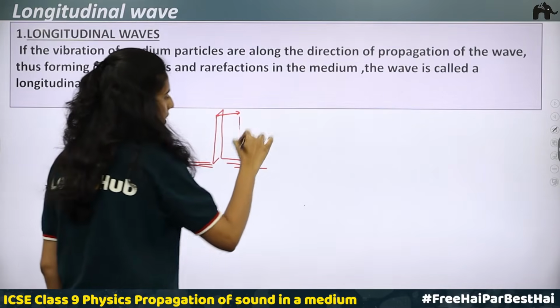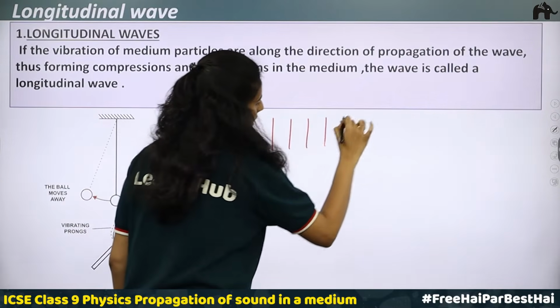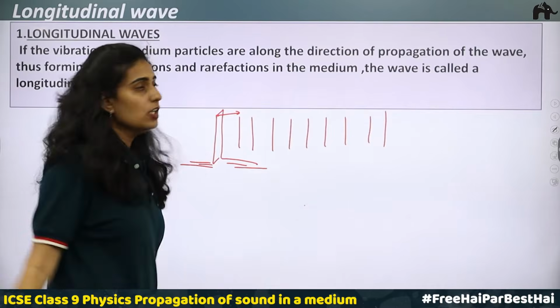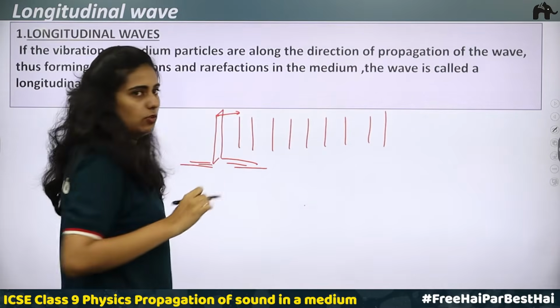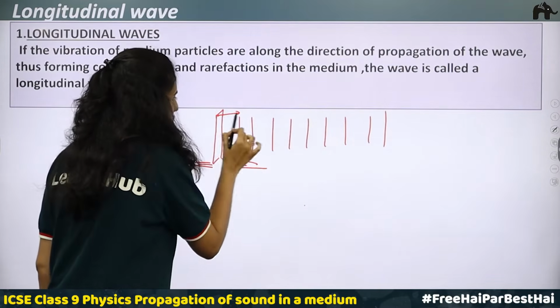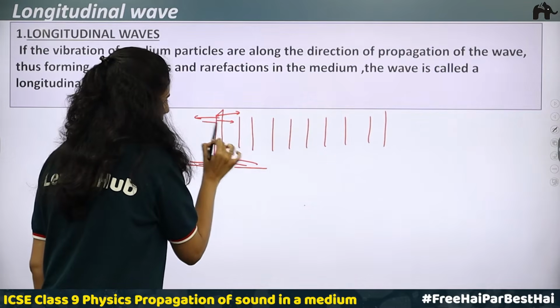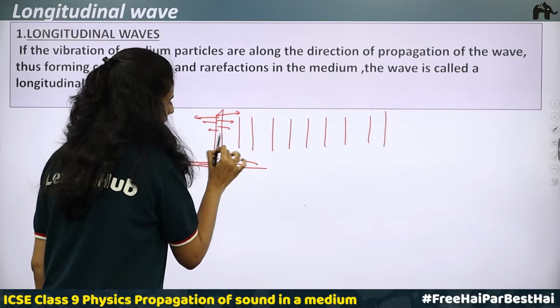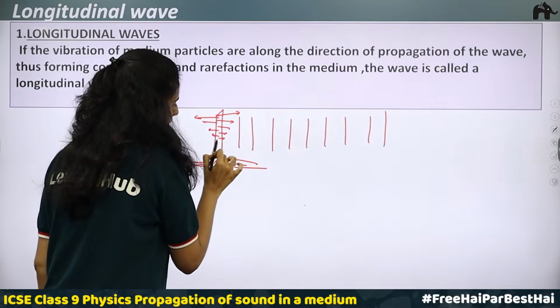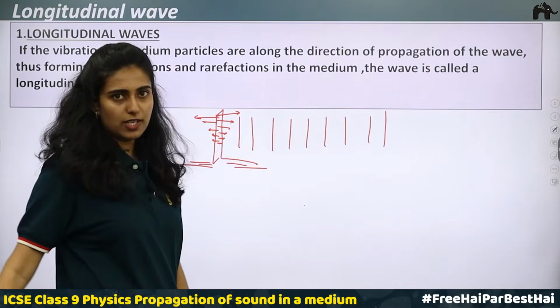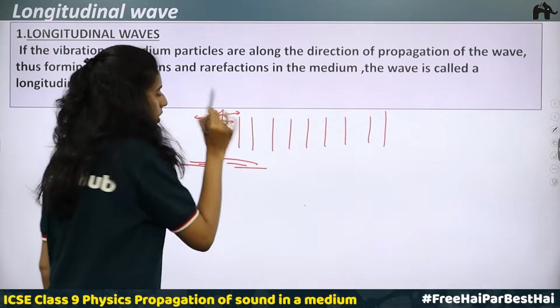Here you can see there is air. When you pull it to one side, what happens? You will be able to see that first it moves to this side, then to this side, right, left, right, left, and then finally comes to rest. First it is moving to the right.